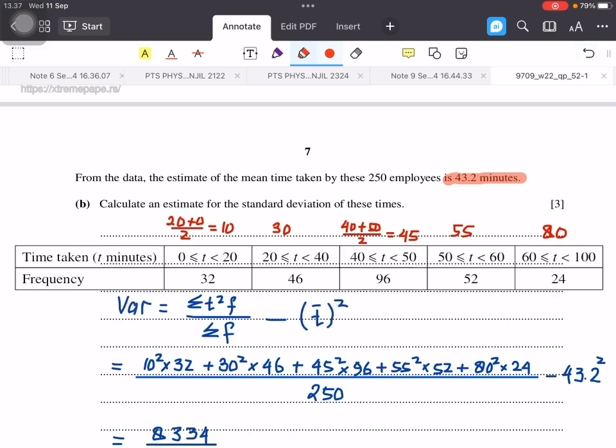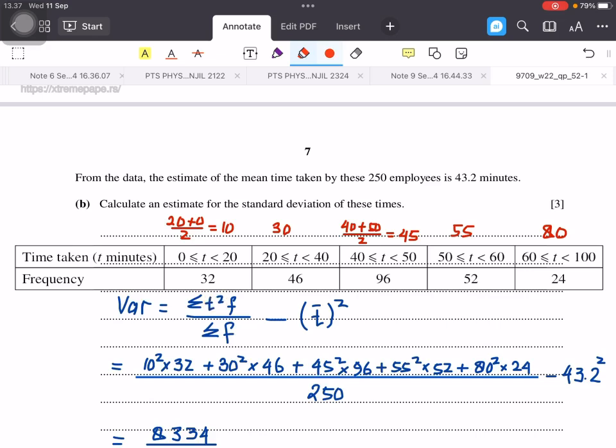But in this case, we don't need to find the mean because the information for the mean has been given from the question. And then the formula for variance is sigma t squared times f divided by sigma f minus the mean time squared. And then what about the t here?